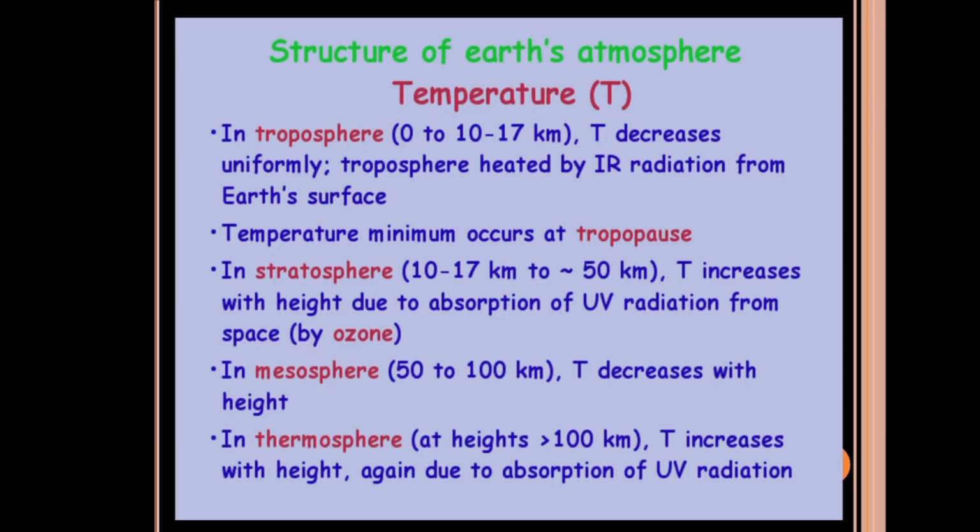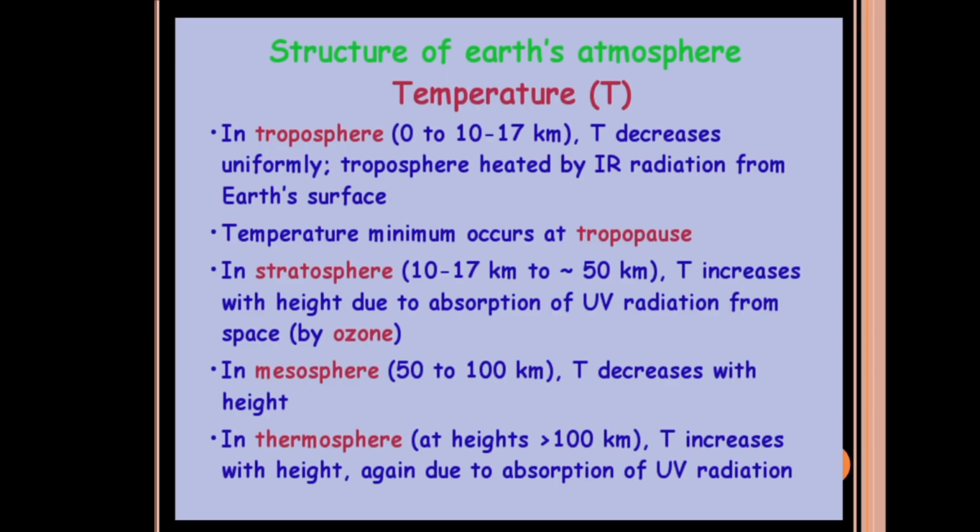Coming to the temperature of the atmosphere, in the troposphere, that is up to 10 to 17 kilometers, the temperature decreases uniformly. Troposphere is heated by infrared radiation from the Earth's surface. Temperature minimum occurs at the tropopause. Tropopause is the layer which separates the troposphere and stratosphere. Above the troposphere and beneath the stratosphere is the area where the aeroplanes move.